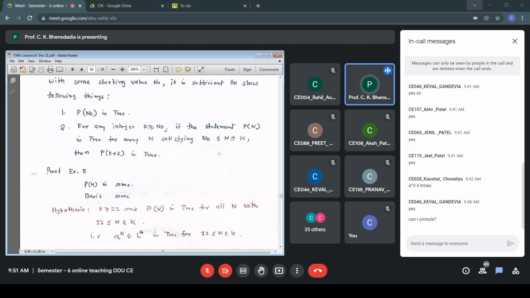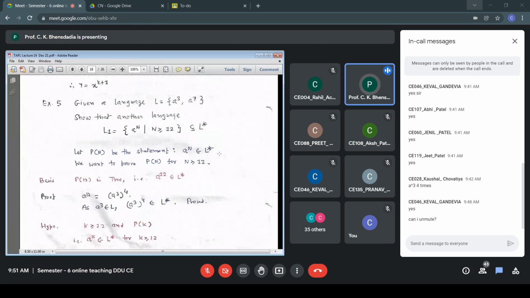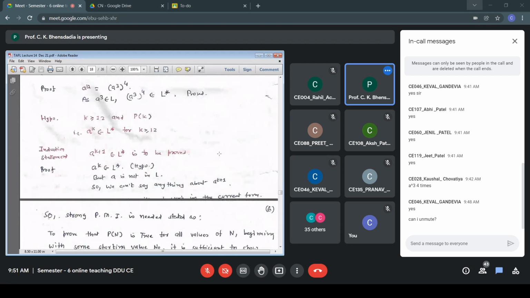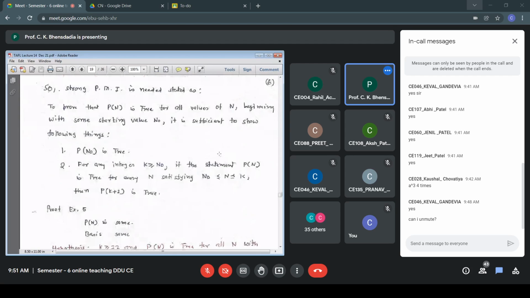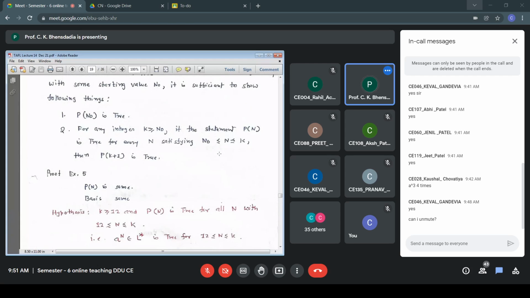In the previous case, a to the power k belongs to L star, that is what we had written in the hypothesis, a single value n equal to k, k greater than or equal to 12, and P of k. Here we specify a range and it is Pn. So Pn is true for all n with 12 less than or equal to n less than or equal to k, that is, a to the power n belongs to L star in the range 12 up till k.